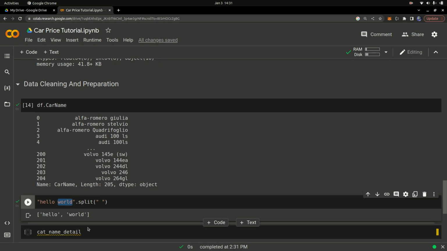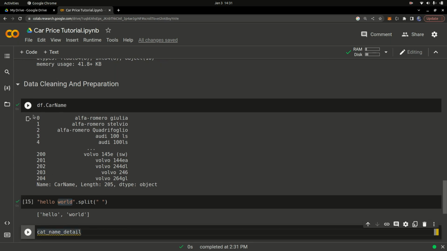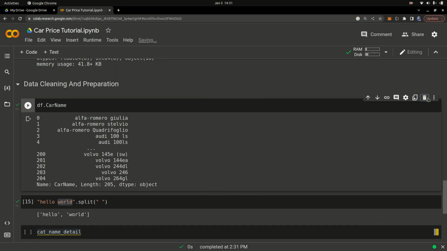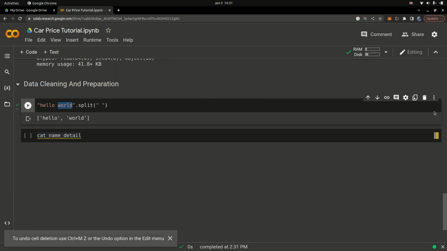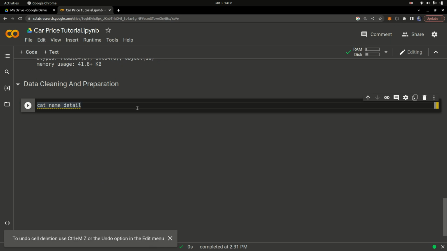Just split the information based on space. Now that you've understood this, let me go ahead and delete this cell. So delete the cell. That's how you can delete the cell. I'm also going to delete this. Okay, so I'm going to say car detail, and it's going to be equal to df.